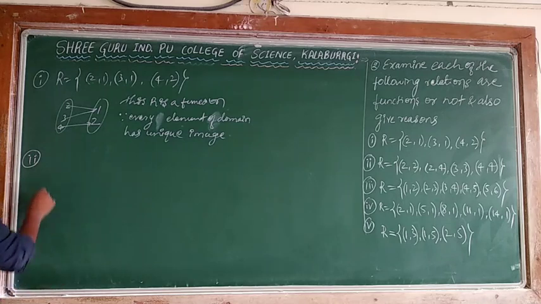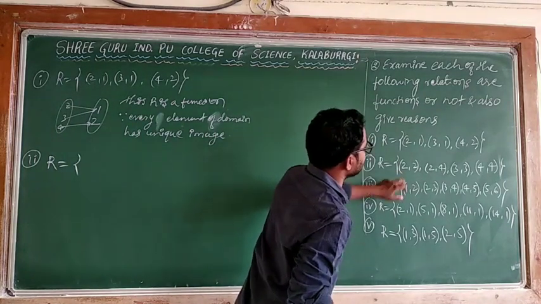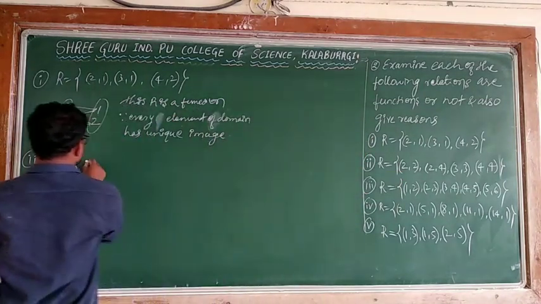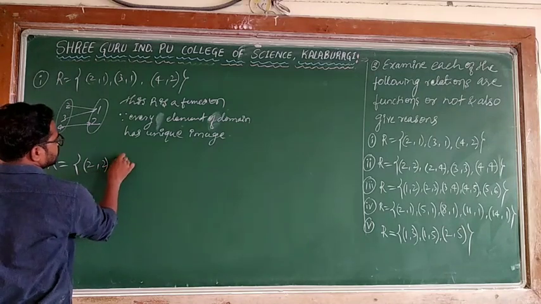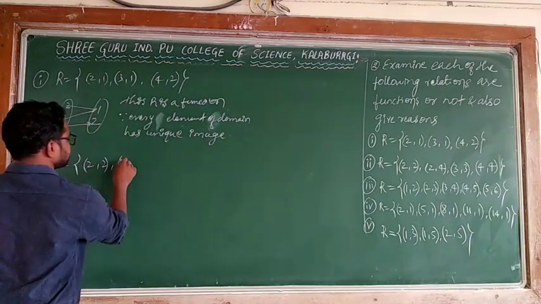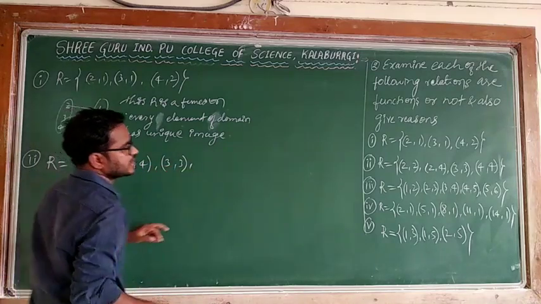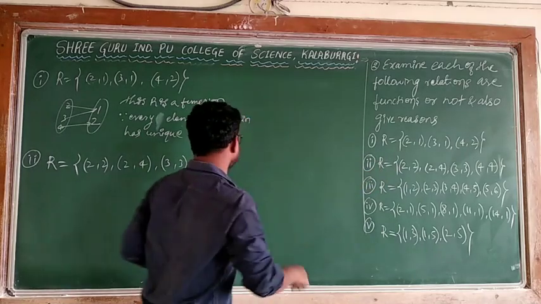Now the second one is what? R is equal to, what numbers do we have? I can say the second is (2, 2), (2, 4), (3, 3), (4, 4).